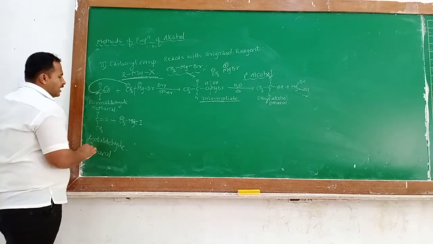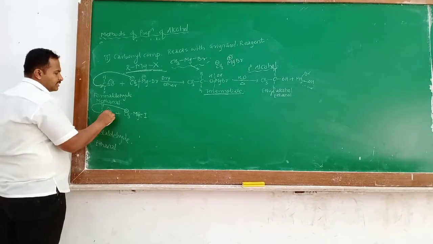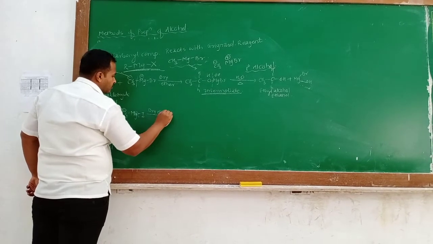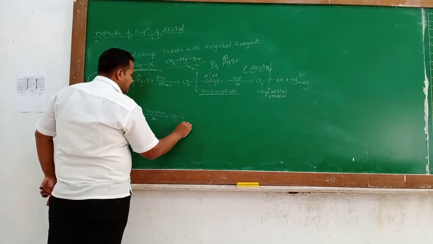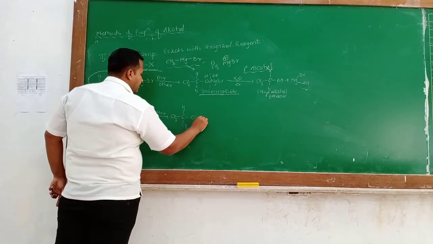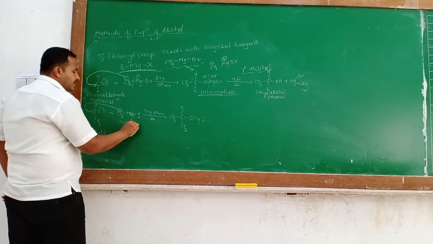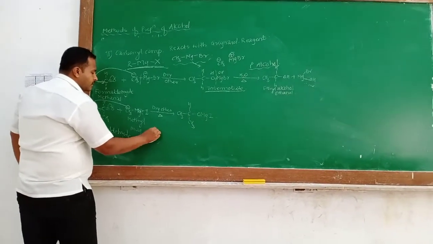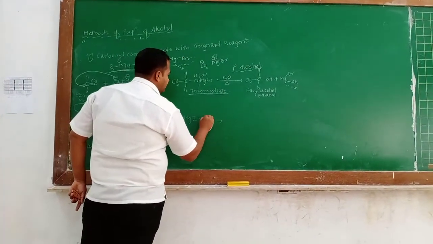CH3 carries negative charge. The nucleophilic CH3 attacks the carbonyl group and the double bond shifts to oxygen, by the same mechanism in presence of dry ether, and we form CH3CH(CH3)OMgI. This is the intermediate or adduct.